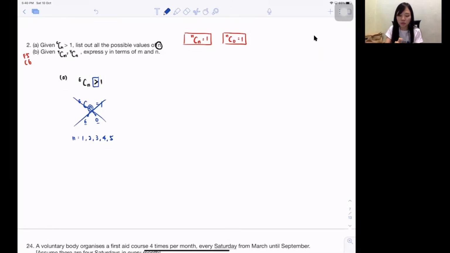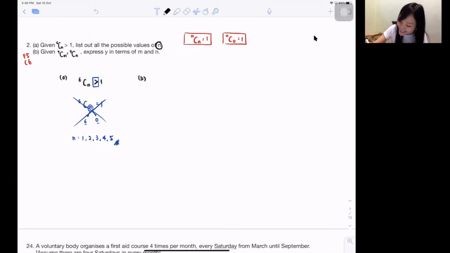If you don't trust me, you can try pressing the calculator. 6C1 is 6, 6C2 is 15, 6C5 is 6. Isn't it? You try to press the rest of it. All are more than 1 except 0 and 6. Just like that. Next one, B.